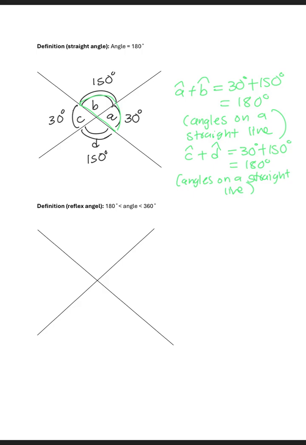Another pair of angles that can give us 180 is what? Angle C plus B is also 180, and then also angle A plus D equals 180. So those are the straight angles. So all of them are straight angles.